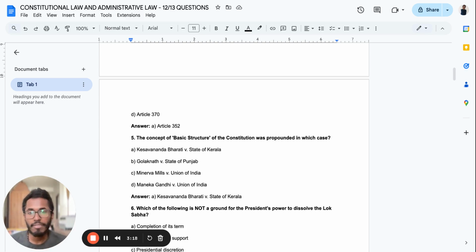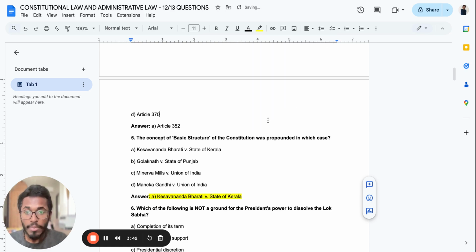Keshavananda Bharati versus the State of Kerala. This question is super important, because our entire basic structure was majorly discussed in this particular case. And if they ask about the S.R. Bommai case, just remember that it was majorly about whether secularism is part of the basic structure doctrine. Yes, and they also decided that secularism is part of the basic structure doctrine. So just remember even that. It's a very important point.